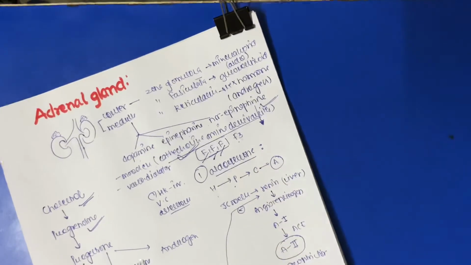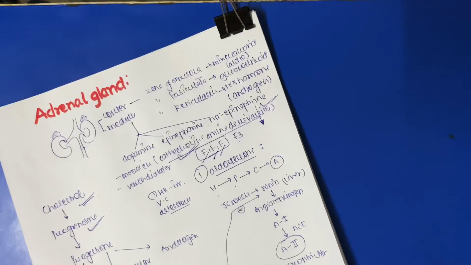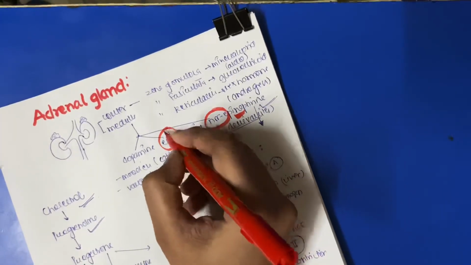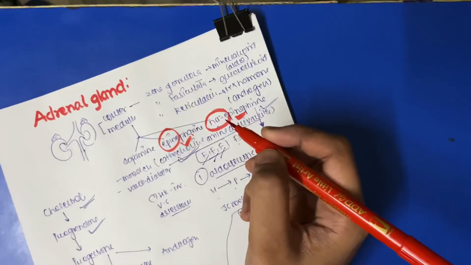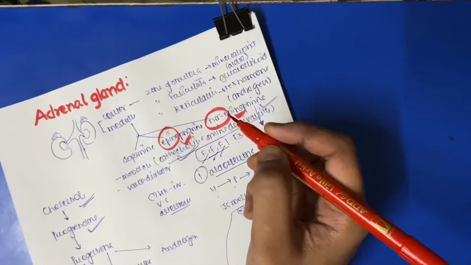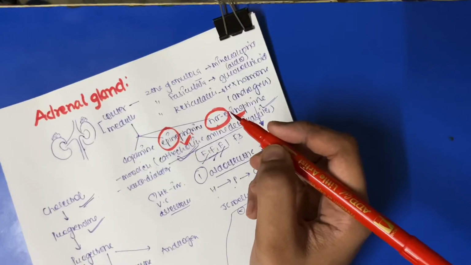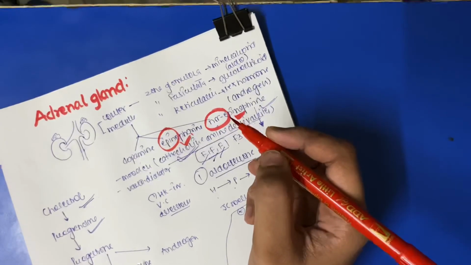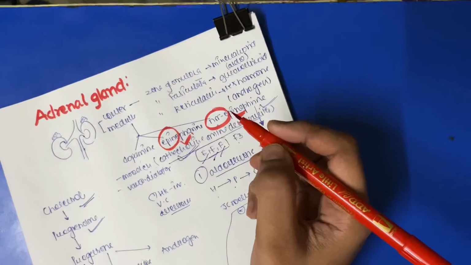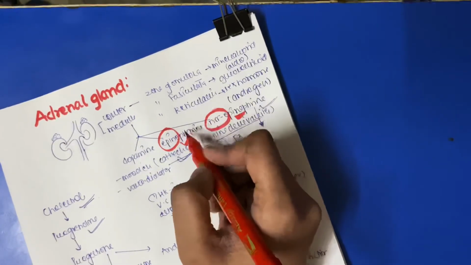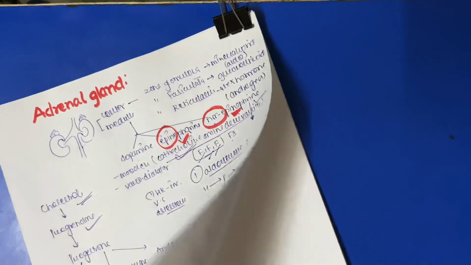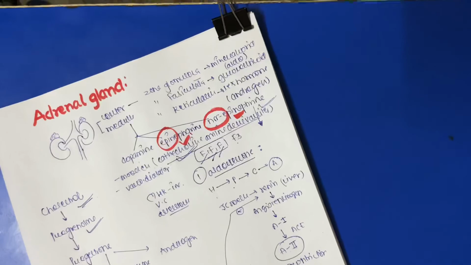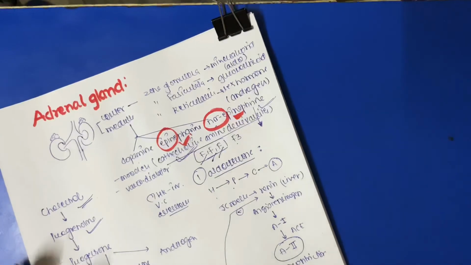In the known condition there will be norepinephrine, but in an unknown condition, a sudden accident, suddenly a thief comes near you, takes your bag and runs away, that would be an unexpected condition. So it will be epinephrine. It will provide more energy so that you can combat the situation. So this was all about the adrenal gland.